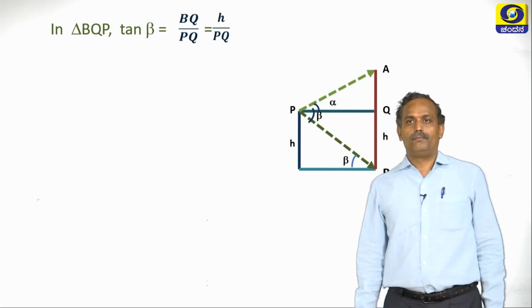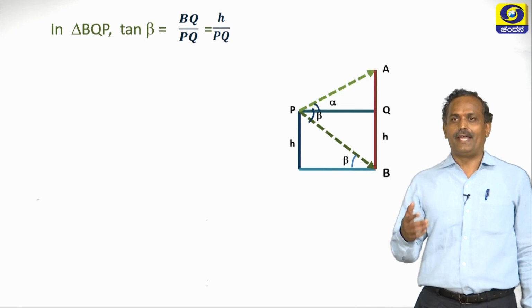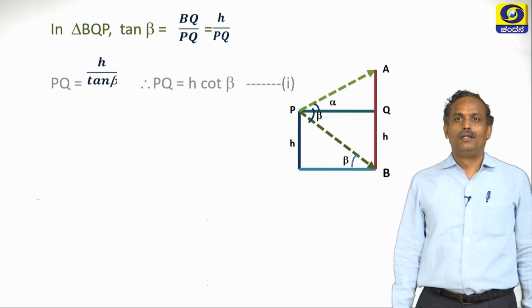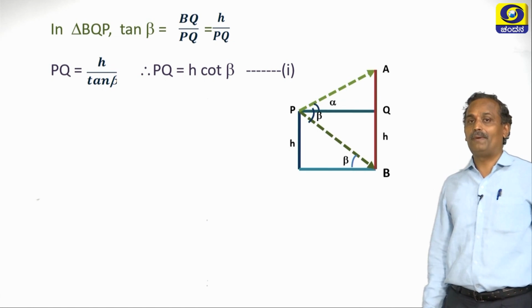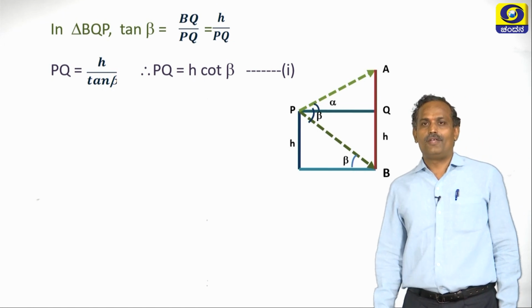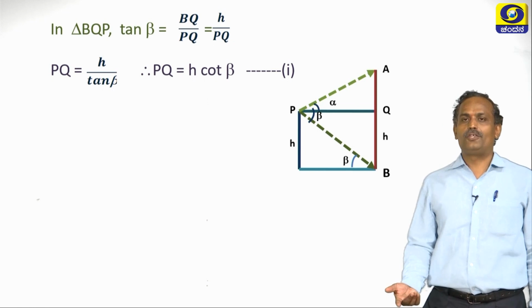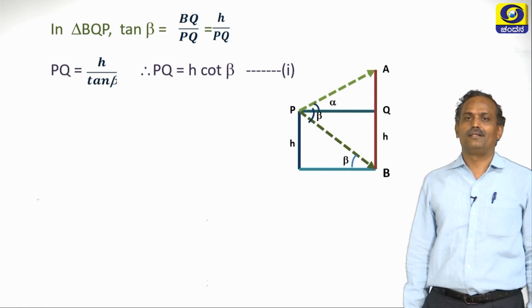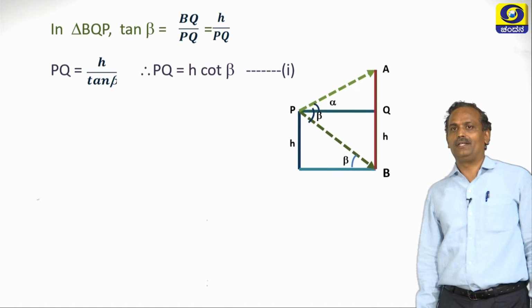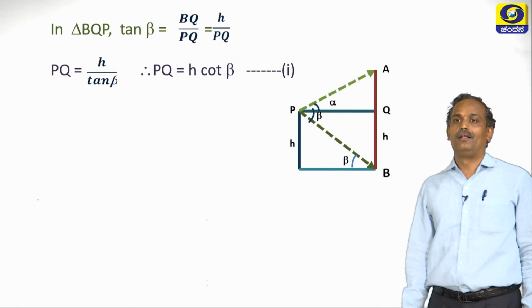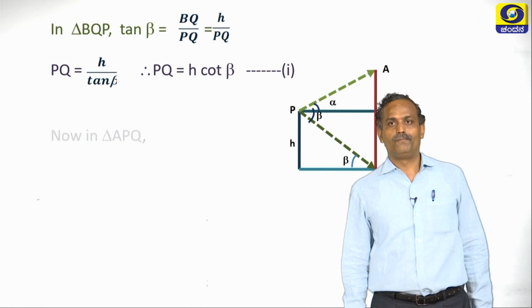So H is the height, it is already given. Now PQ is nothing but H by tan beta. Is it right? Let us simplify. PQ is equal to, let us take inverse of tan beta, it is nothing but cot beta. So PQ is H cot beta, call it as equation 1.